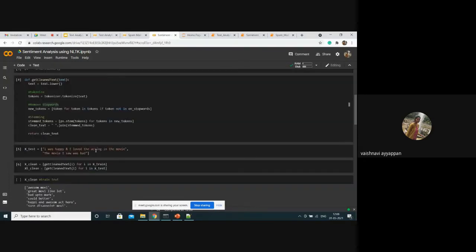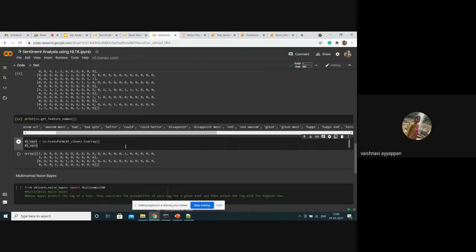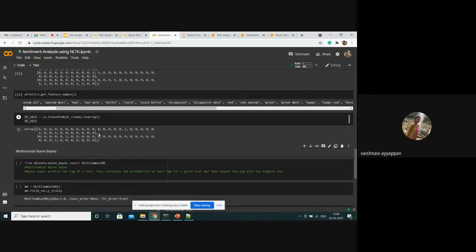These words are converted to vectors. I'm also applying this vectorization to my test text. So this is the output: two arrays, one for the positive review and another for the bad review.